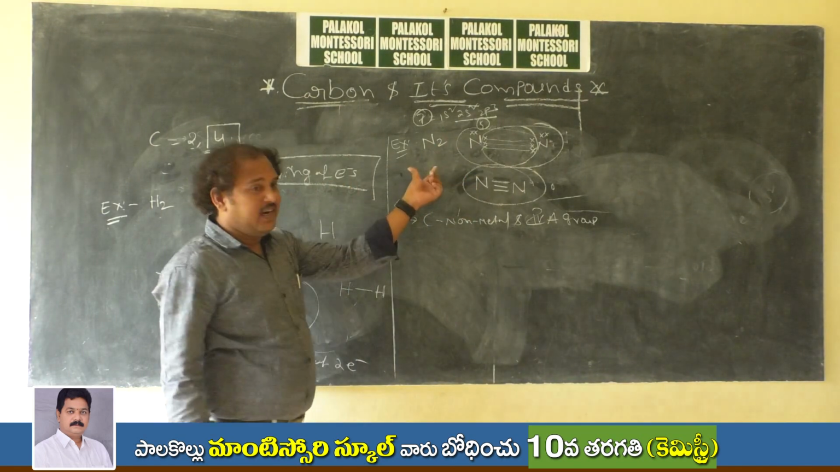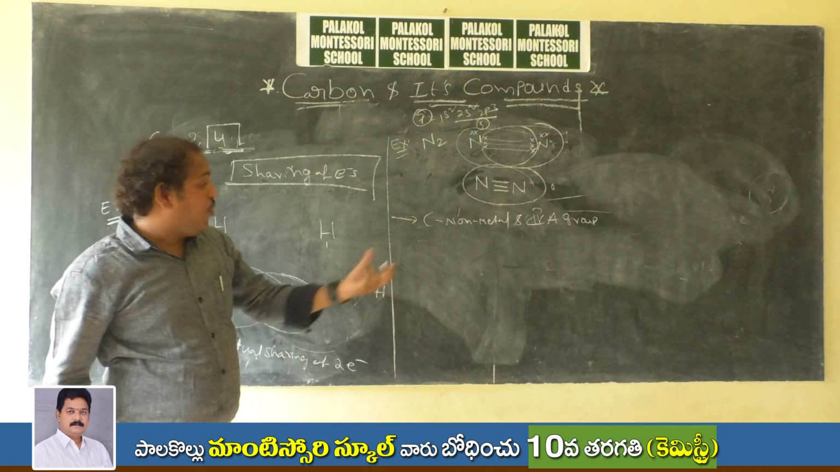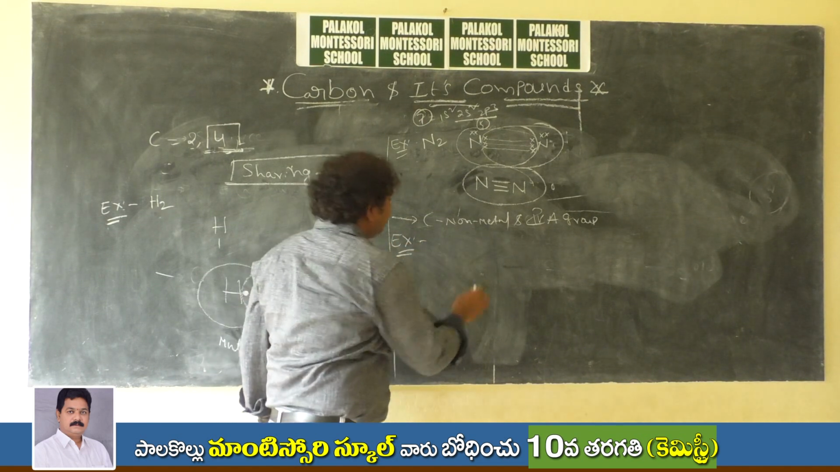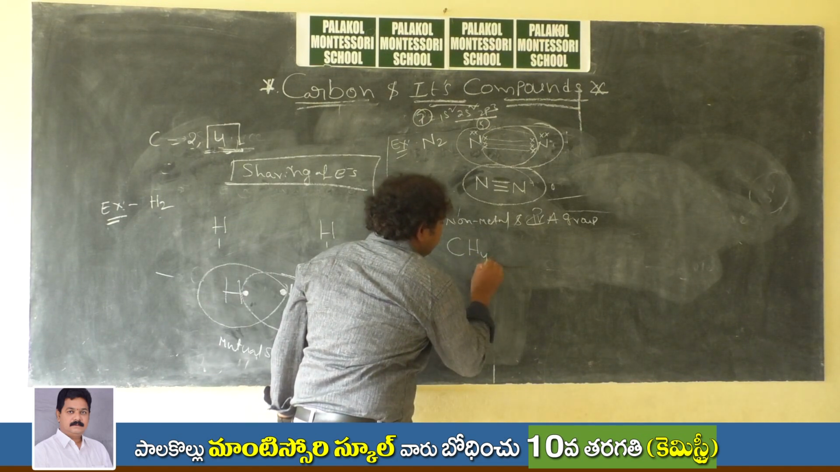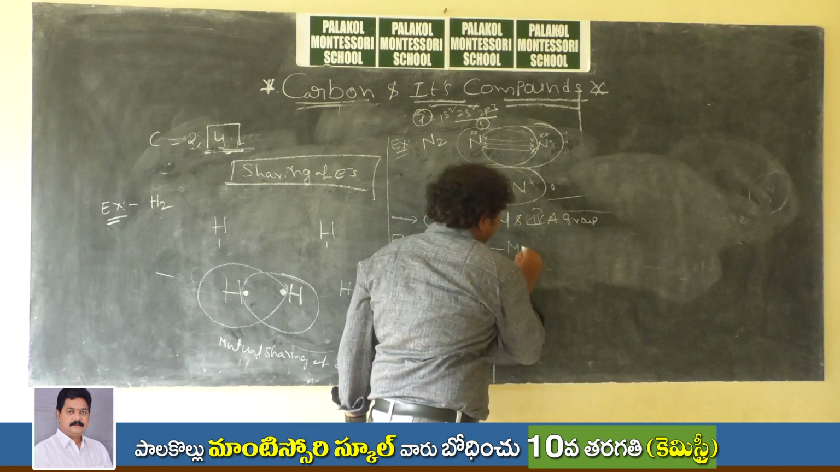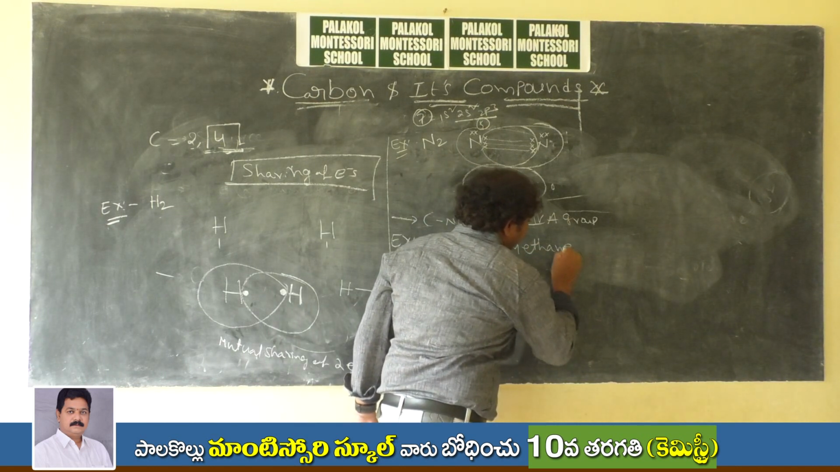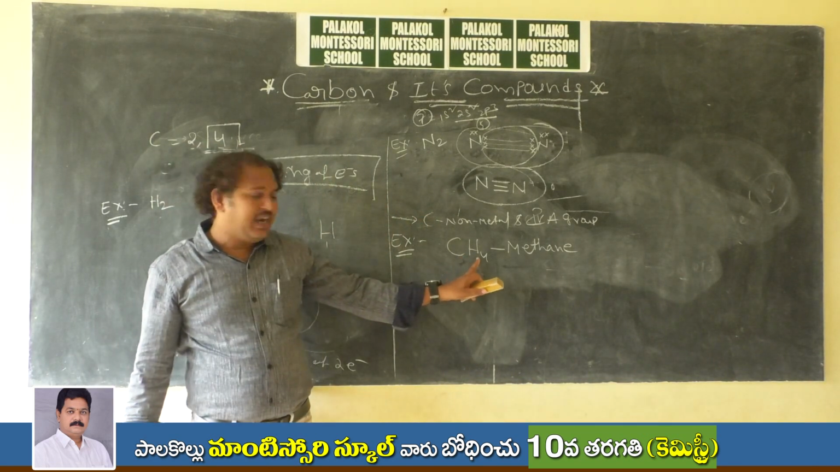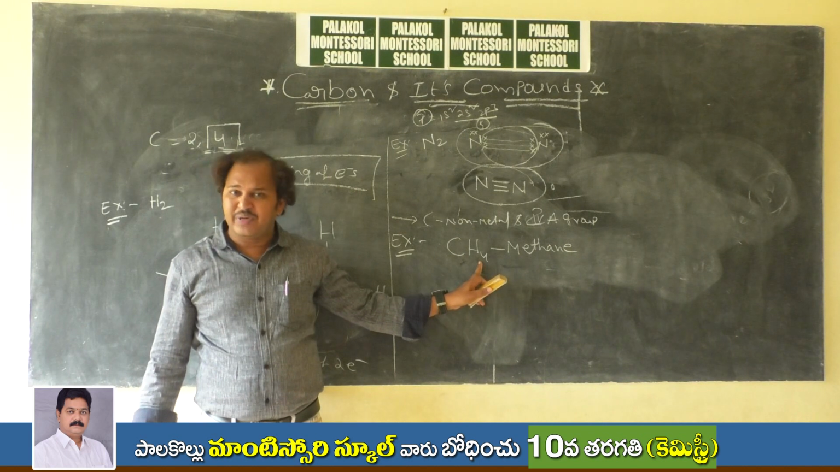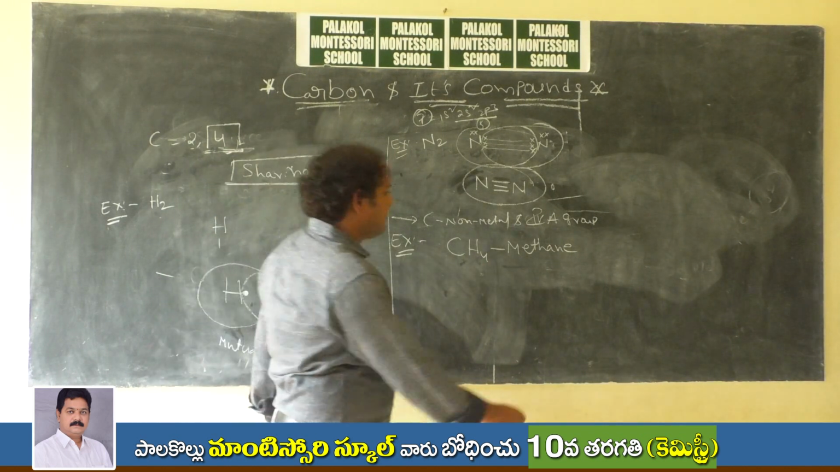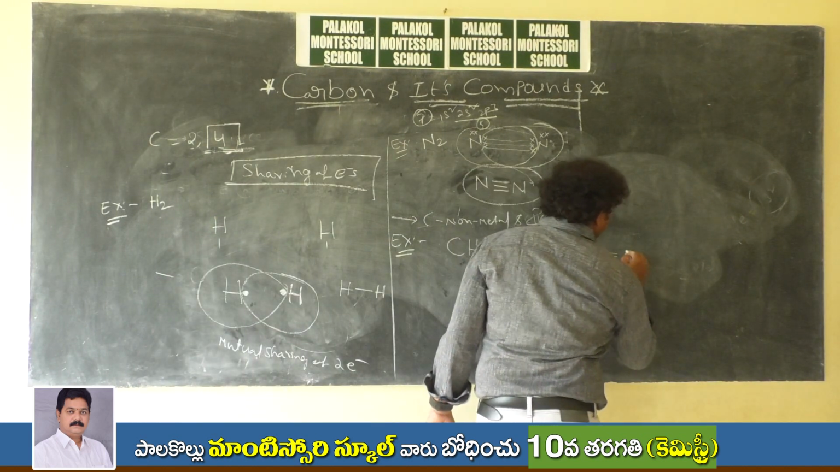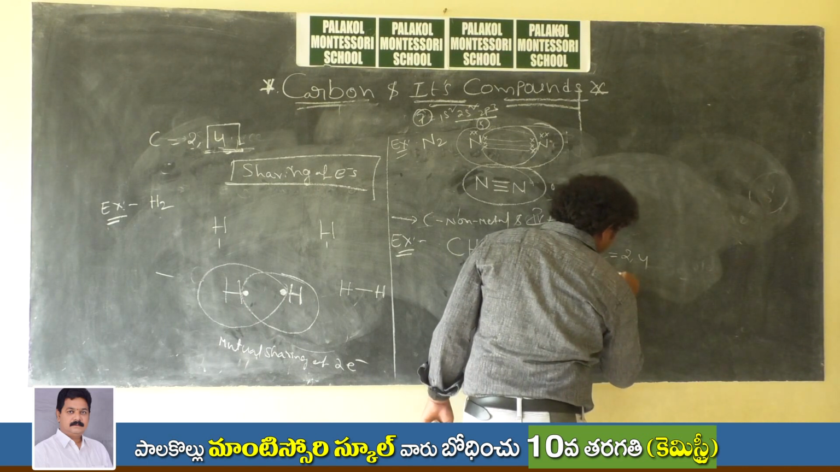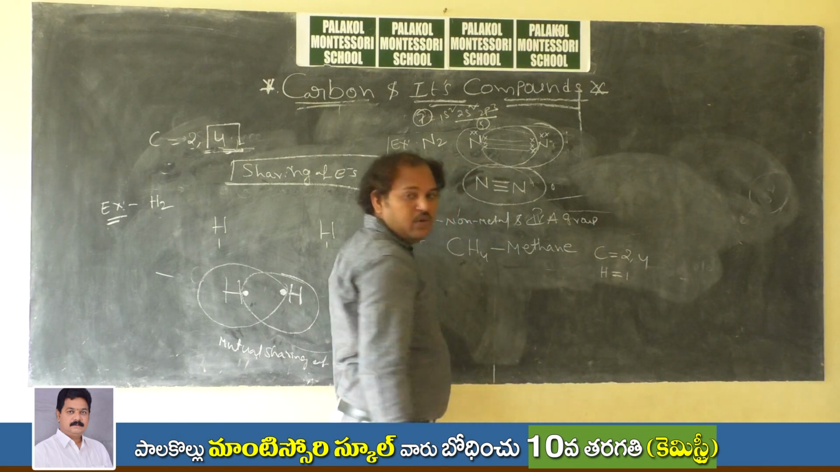Tetracovalency. To understand that, again, let us take the formation of methane. This is the name of this one, methane. If you observe, around the carbon atom, 4 hydrogen atoms are present. Let us see the carbon electronic configuration, 2, 4. The hydrogen electronic configuration is only 1s1.